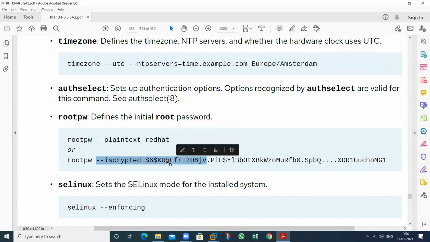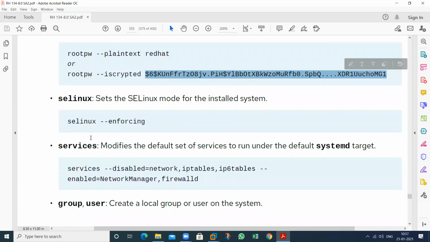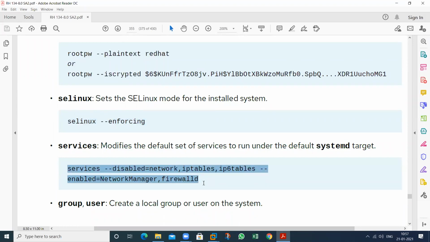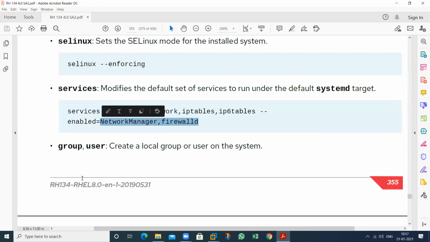If you want to provide this in an encrypted format, write the encrypted password also. This is my SELinux selection. See this one. These are the services that you want to allow. Disable network, iptables, and enable firewalld and NetworkManager.